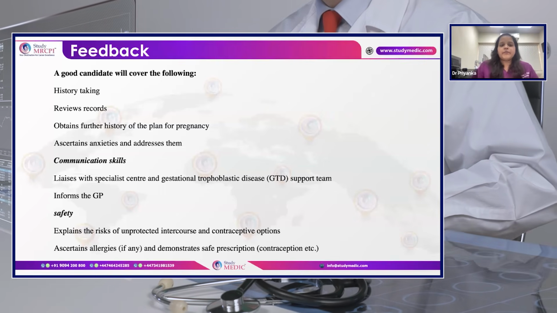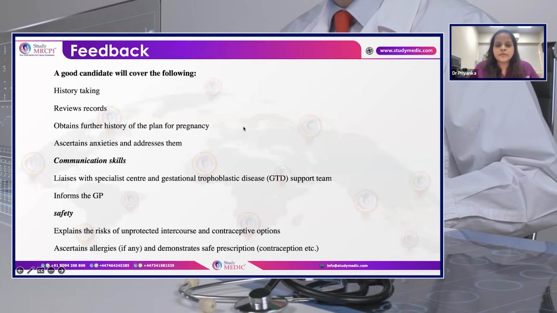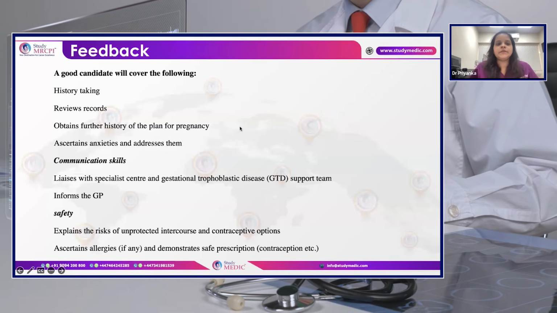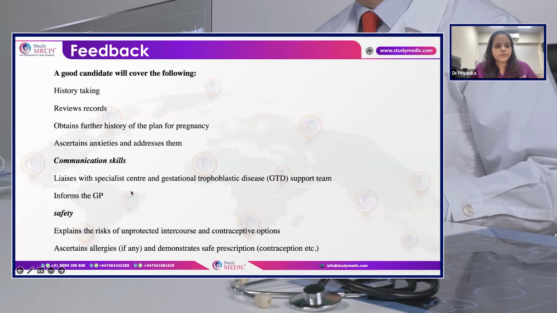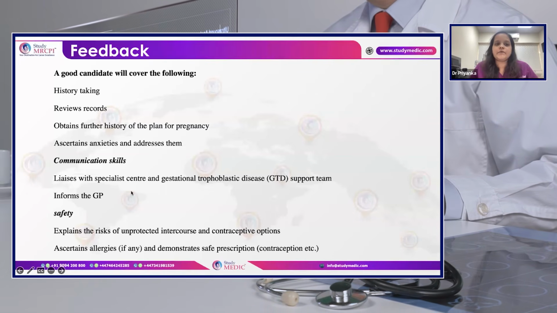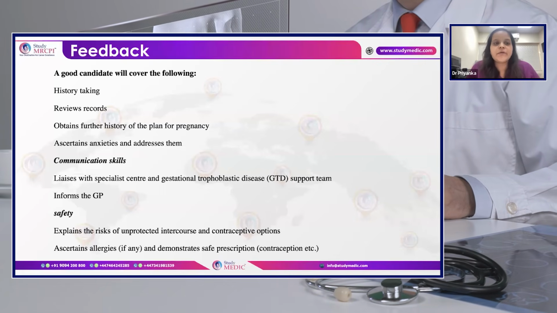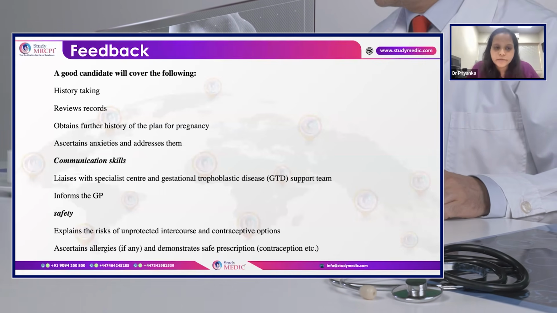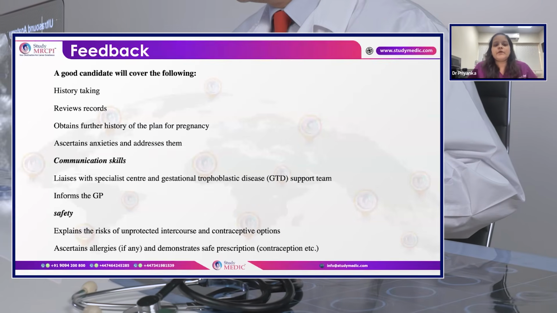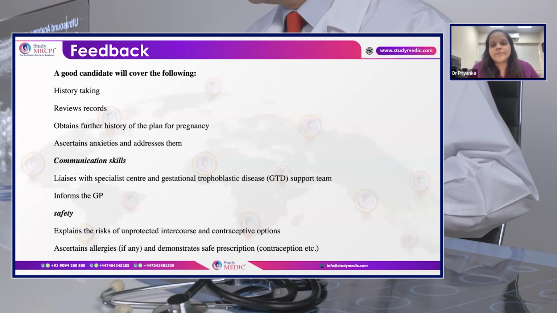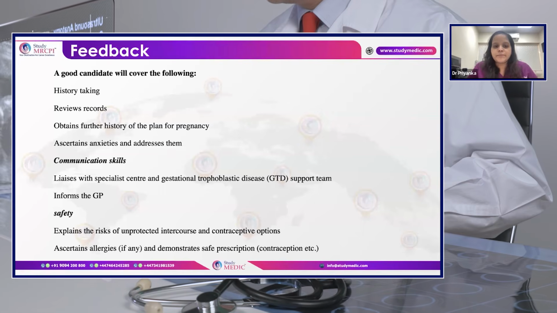Further management will be according to the differential diagnosis, and once the ultrasound is done, it will be a suction evacuation. The further follow-up will be under the gestational trophoblastic disease center, which in Ireland is located in Cork University. It will be a multidisciplinary team, also involving the GP.